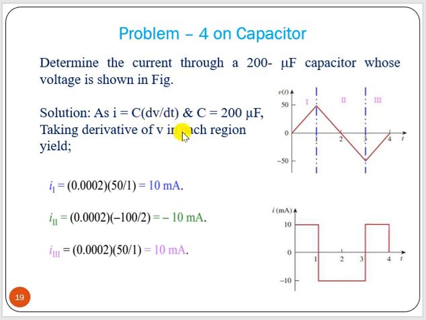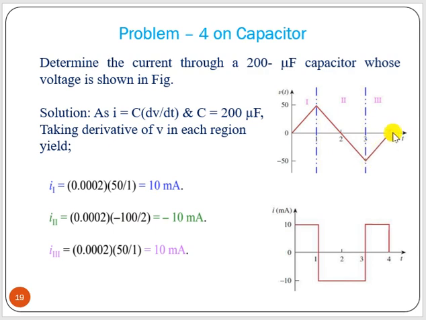Now here dV/dt, the differentiation, is nothing but the slope of the curve, right? So what you can write? 200 microfarad is 0.0002, and dV/dt. Now here the V difference is 50. Between these 2 points the difference is 50 minus 0 divided by 1 minus 0, so that will be 10 amps. Now for this current, here this is minus 50, minus 50 again, so that will be minus 100 by 1. This is 3 minus 1, so it is 2, so we will have minus 10 ampere.